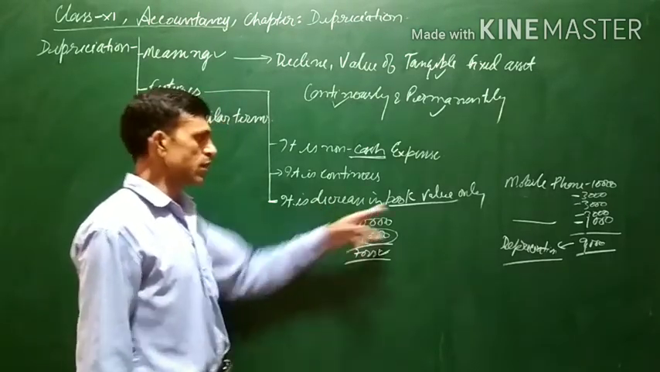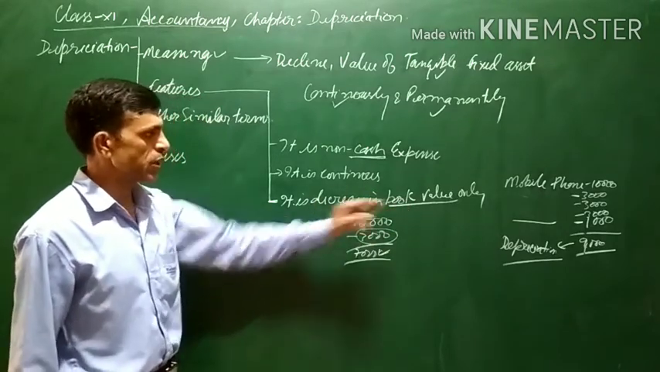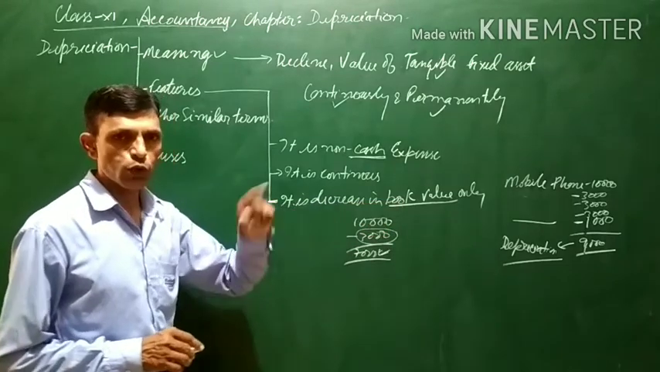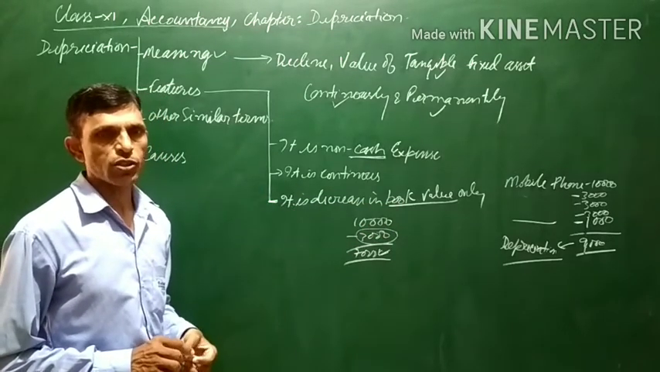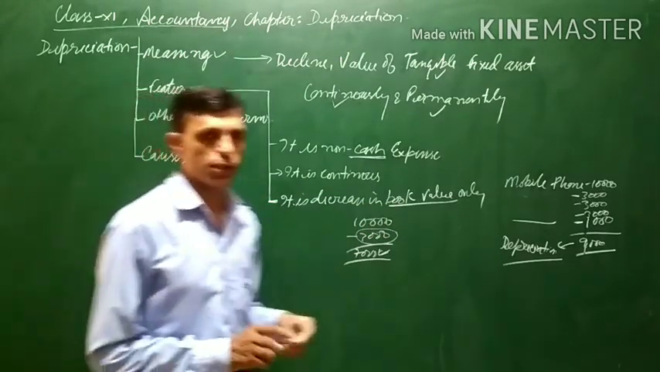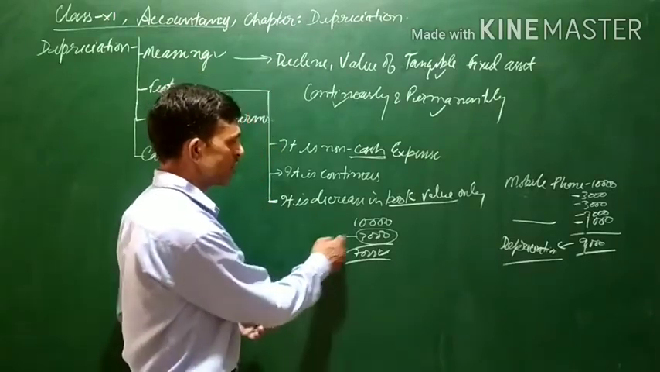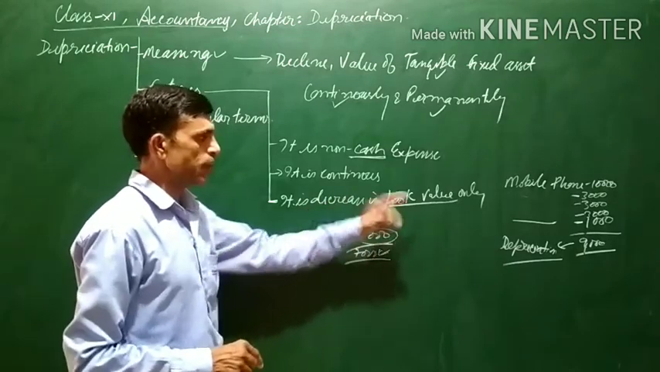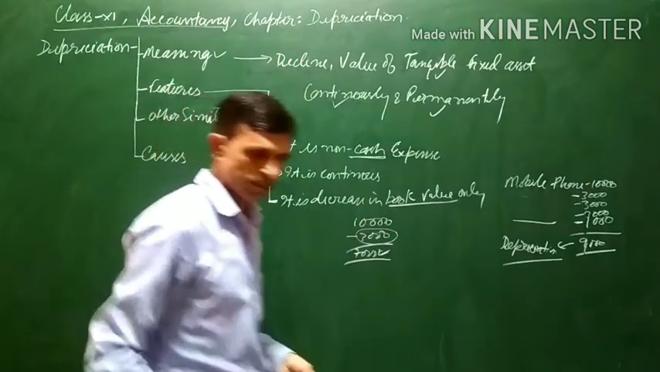So this is recorded in the books of account. That is why it is considered a decrease in book value only, because the true value of depreciation is not calculated. This is only an estimated figure and this decrease is recorded in the books. It is a decrease in the book value of the asset only.